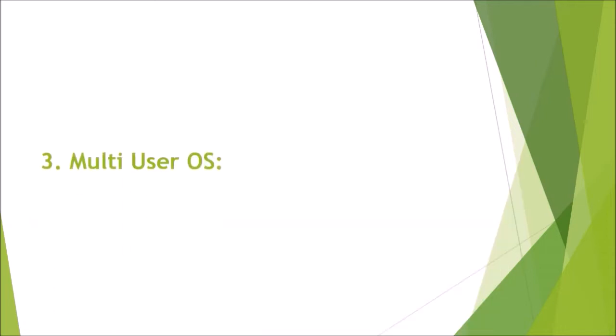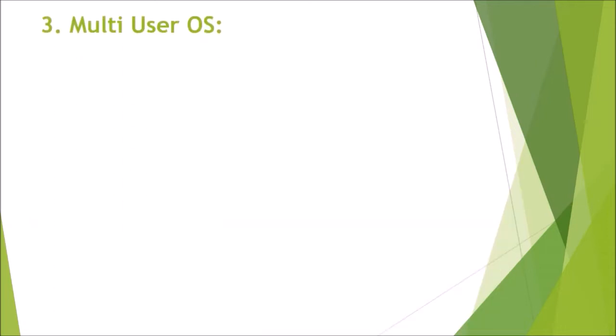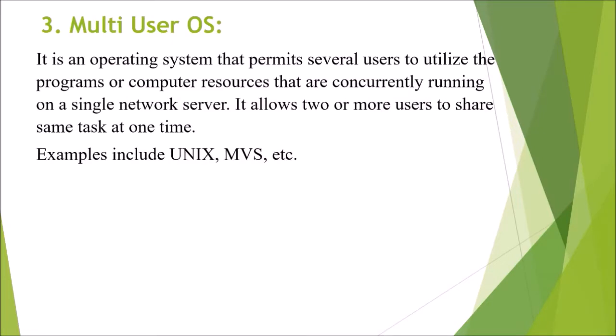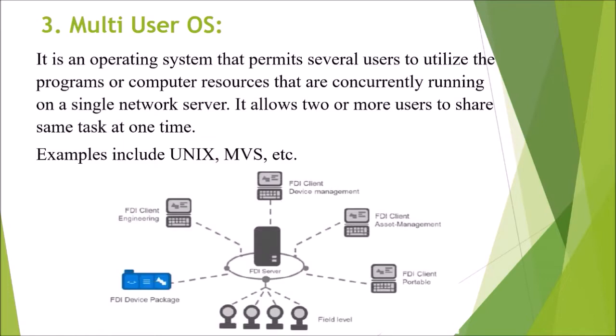The third one is multi-user OS. In multi-user operating systems, several users utilize the programs or computer resources that are concurrently running on a single network server. It allows two or more users to share the same task at once. Examples are Unix and MVS, etc.